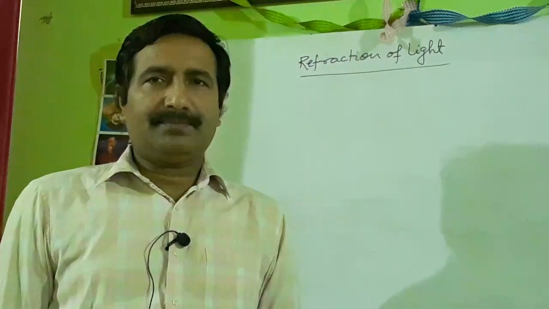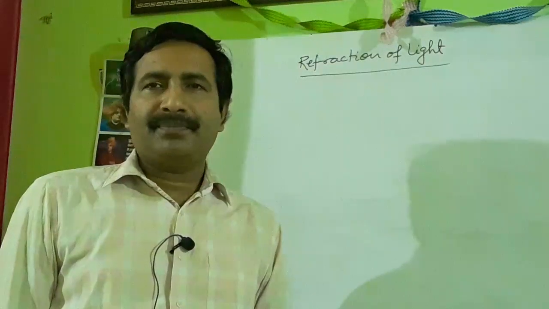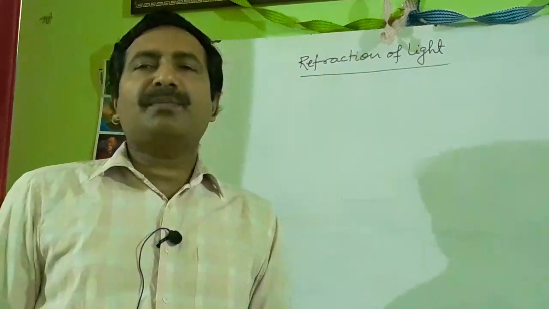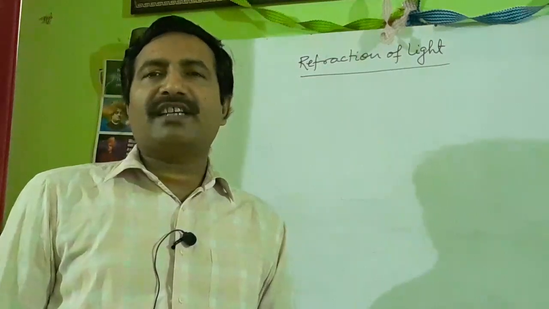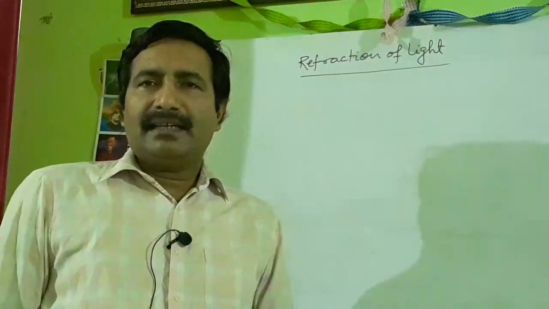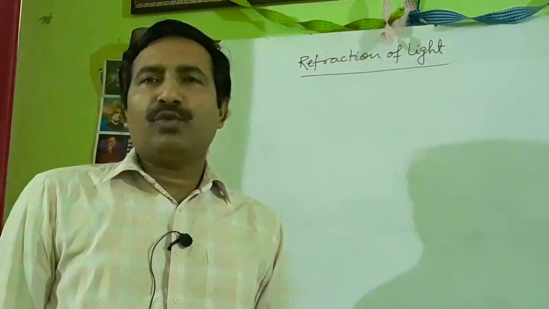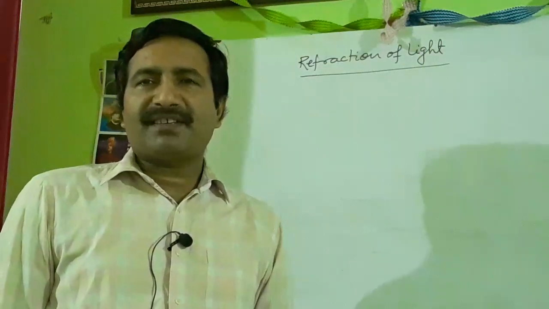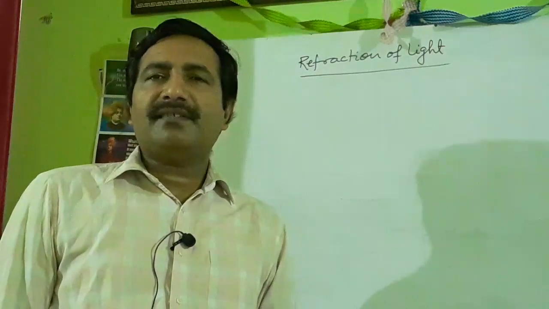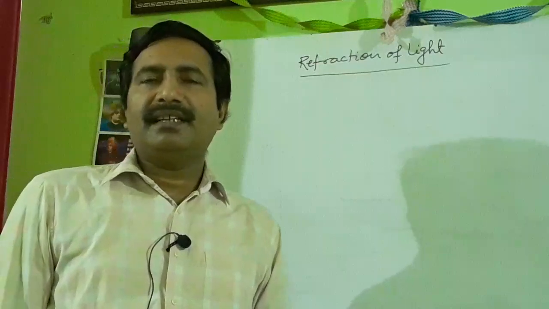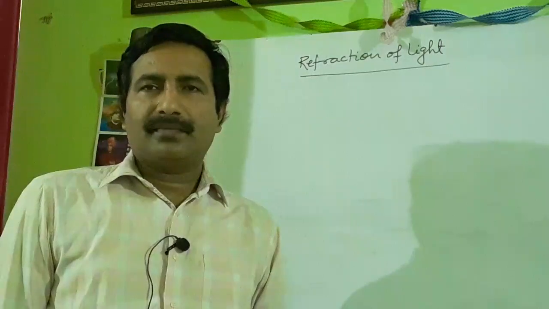What is refraction? So you see, when light travels through a medium, it has uniform speed, because you learnt that light propagates along a straight line. Newton performed an experiment, and on that basis he told about rectilinear propagation of light, that light travels along a straight line. So if it is passing through a medium, its speed is uniform.